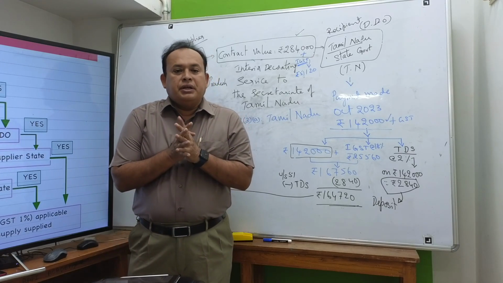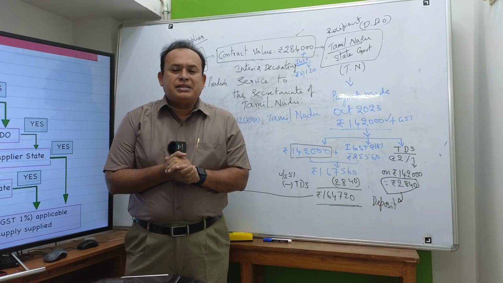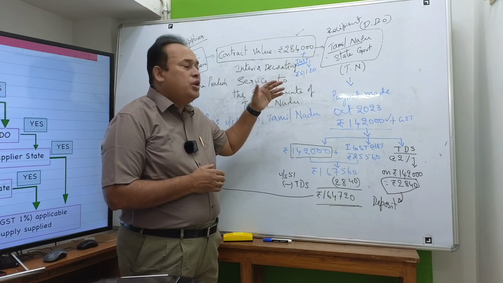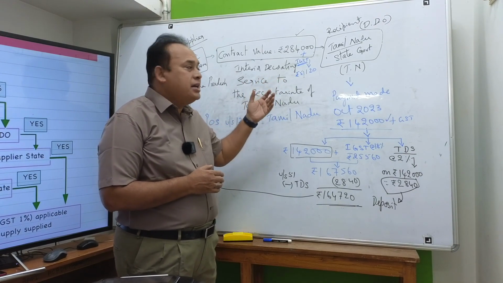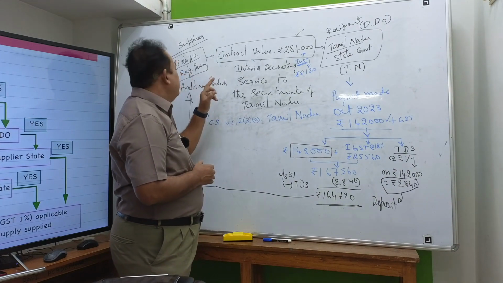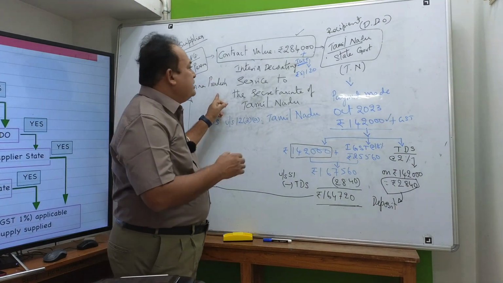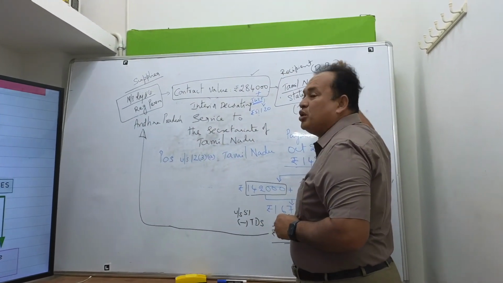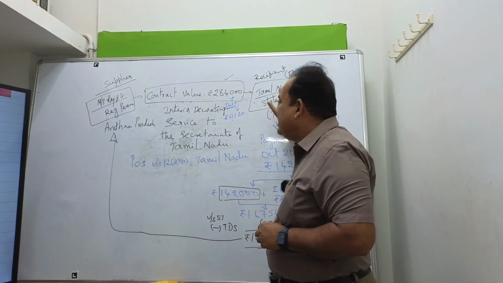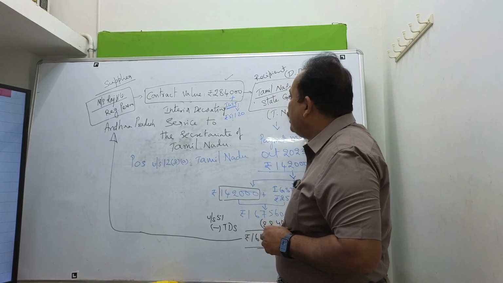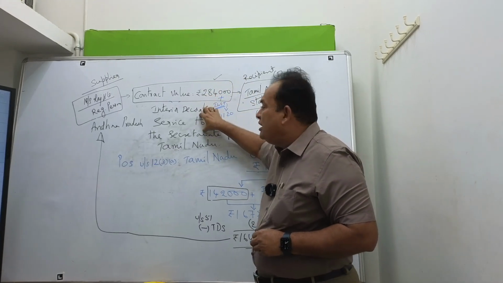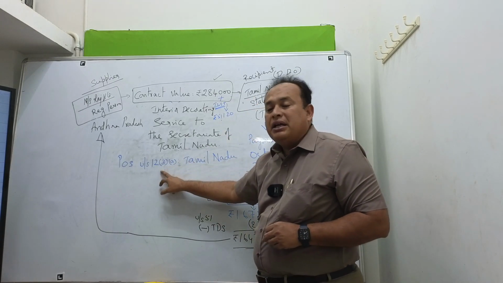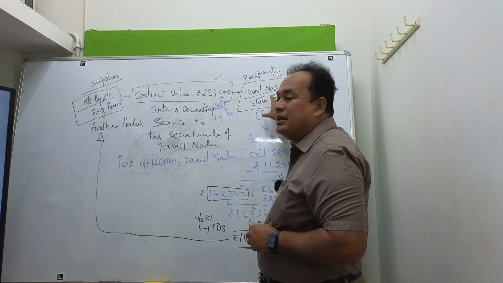Namaste, my dear friends. In the last class, we discussed elaborately the concept of tax deducted at source, wherein we identified that Raj and Company, a registered person from Andhra Pradesh, provides services to the Tamil Nadu state government, which is a drawing and disbursement officer liable to deduct TDS, because the entire services were provided to the secretariat located in Tamil Nadu, to an immovable property. Place of supply is Tamil Nadu. Location of the recipient is in Tamil Nadu.